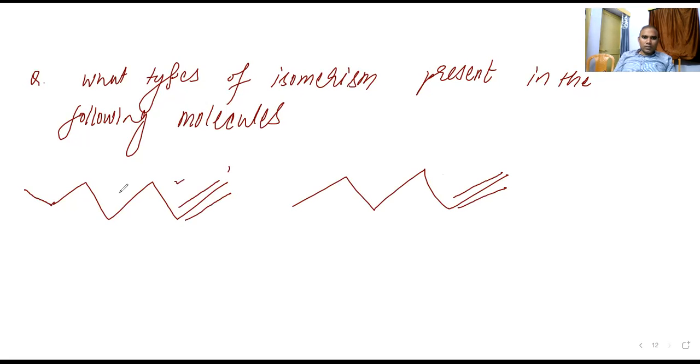1, 2, 3, 4, 5, 6, 7. Sir, over here there is 6 and there is 7. And the methyl is present over here in the fourth position, whereas in the other it's not present.